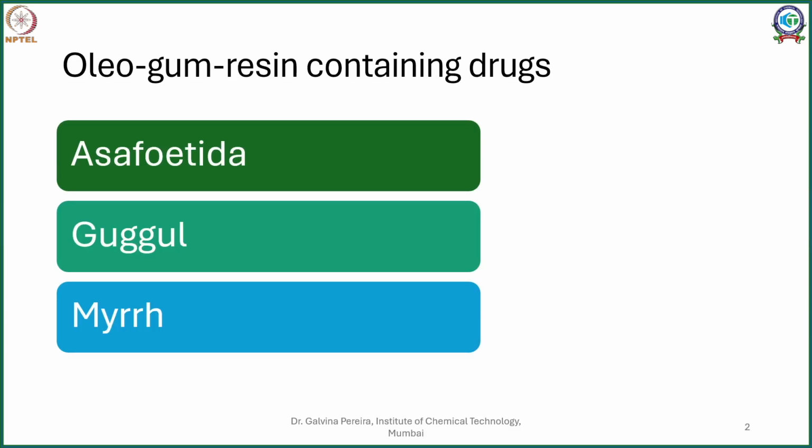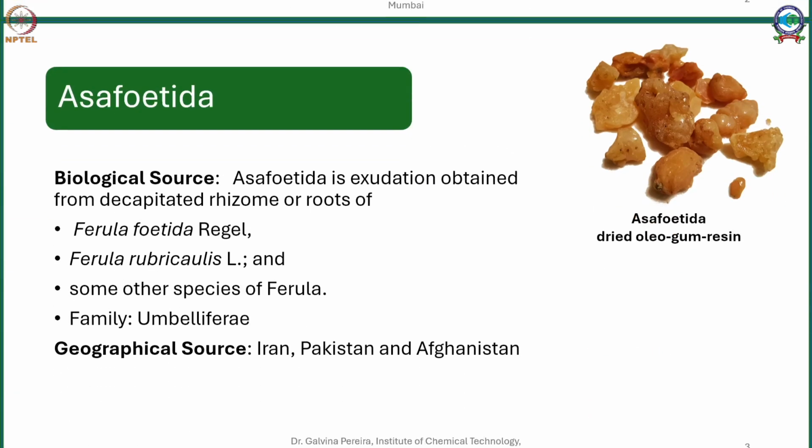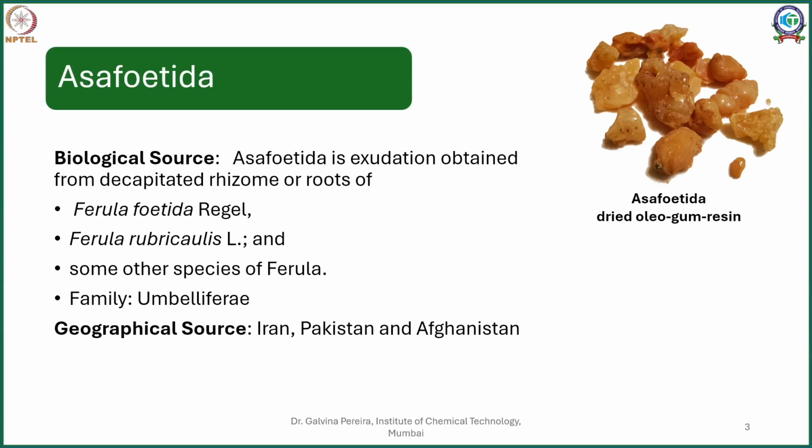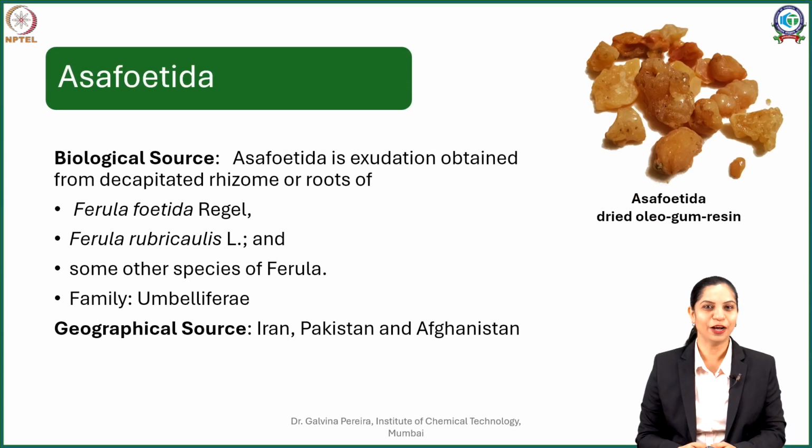The first one is a very familiar name in our kitchen, and that's your asafoetida, often referred to as hing, and because of its aroma it is also referred to as devil's dung. So asafoetida is nothing but an exudation which comes out from rhizomes of different Ferula species. This includes your Ferula asafoetida, Ferula foetida, Ferula rubricaulis. Now apart from that, there are various other Ferula species from which your oleogum resin is also procured.